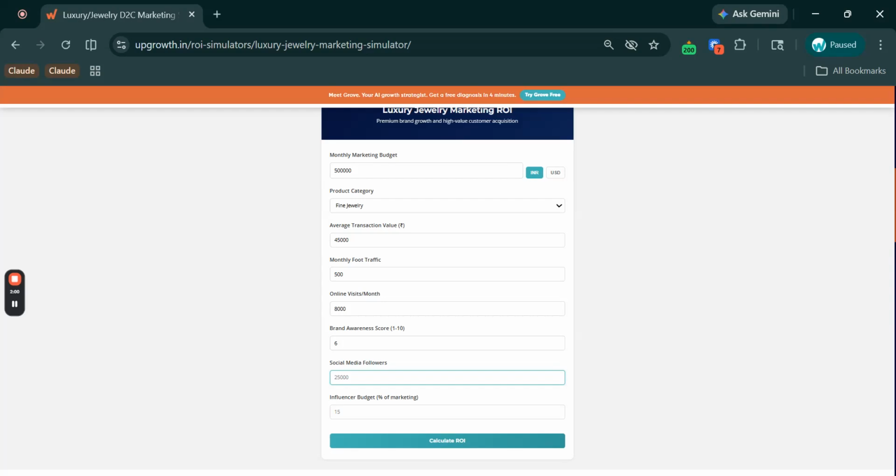Then the social media followers. Now, this accounts for the total social media followers the brand has. Let's say 25,000. And the influencer budget. Now, percentage of total marketing, let's say from 5 lakh, 30% is dedicated to influencer marketing. Now, having filled up all the details, I'll hit on calculate ROI.